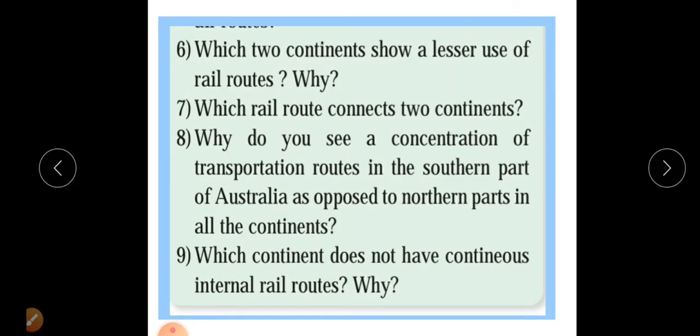Then which rail route connects two continents? There is the Trans-Siberian Railway route. It connects two continents. Why do you see a concentration of transportation routes in the southern part of Australia as opposed to the northern part, in contrast to all other continents?